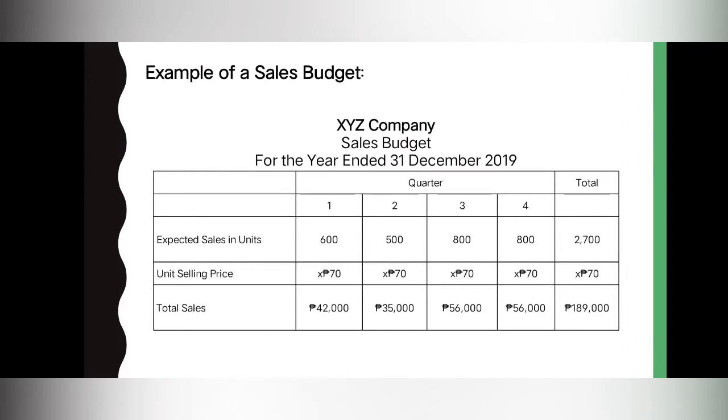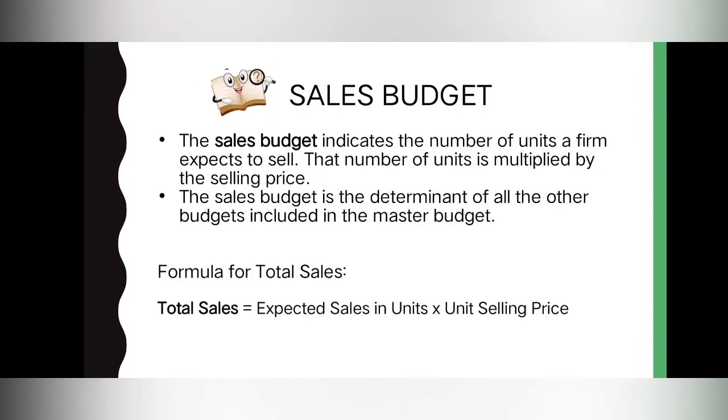So we will just add all the expected sales in units from quarter 1 to 4. We have 2,700 units multiplied by the unit selling price of 70. Also, it says here that the sales budget is the determinant of all the other budgets included in the master budget.